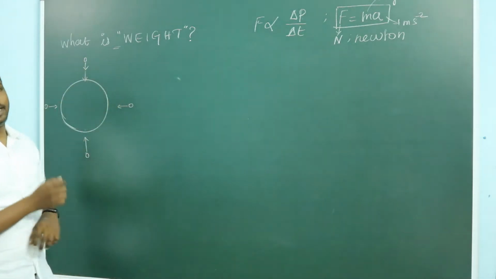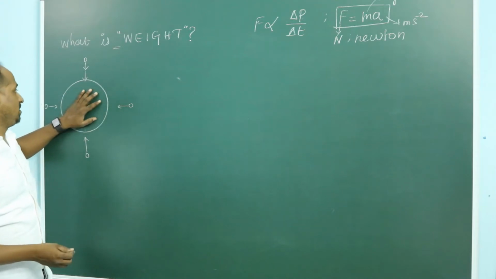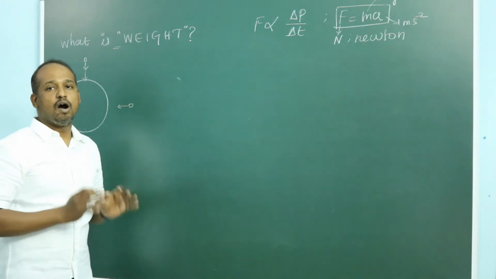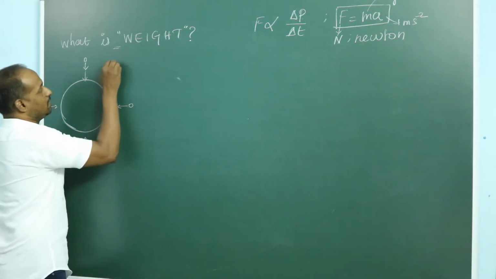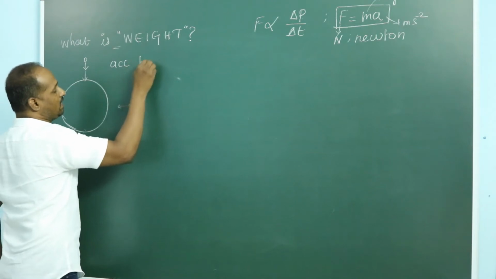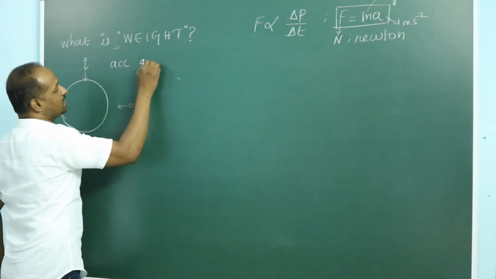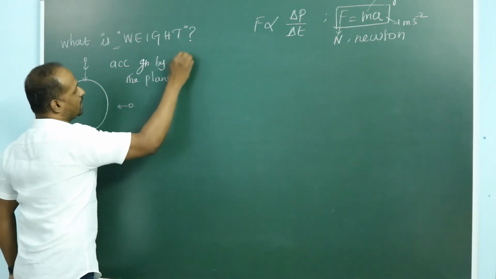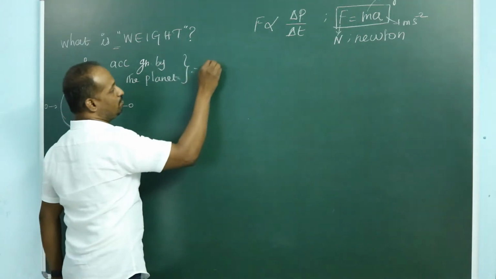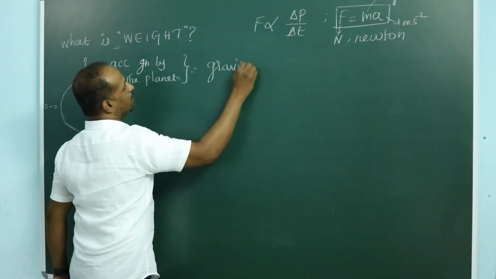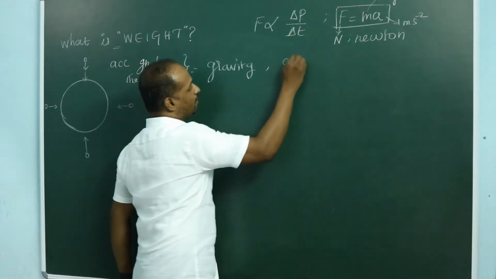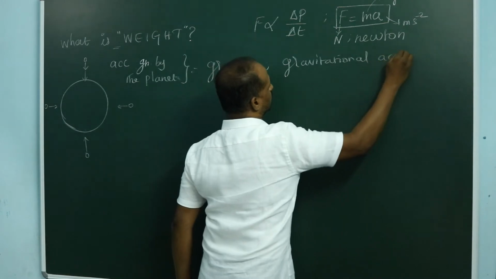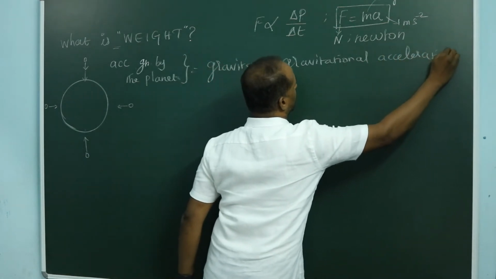So the acceleration given to an object by the planet is called, in simple terms, gravity or gravitational acceleration. The acceleration given by the planet on objects is called simply gravity of the planet, or gravitational acceleration.